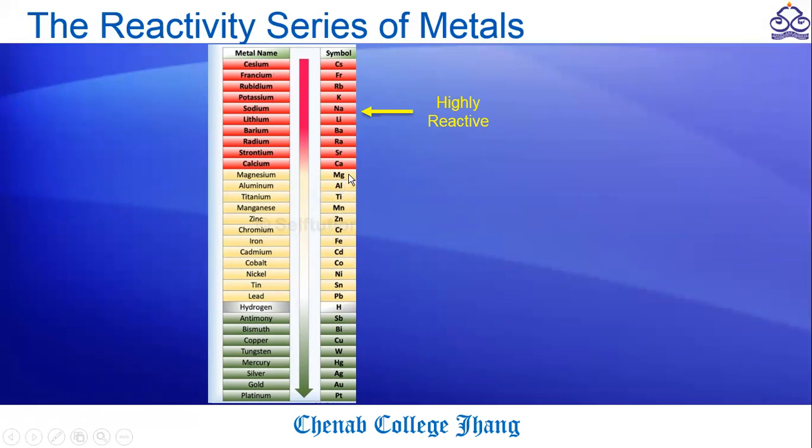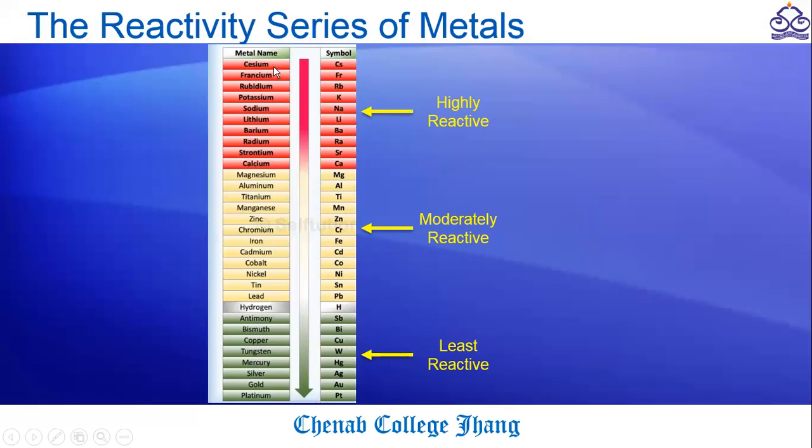The blocks present here in yellow indicate that these metals are moderately reactive. They are not very reactive or not very stable. And here in the green blocks, the metals are least reactive.